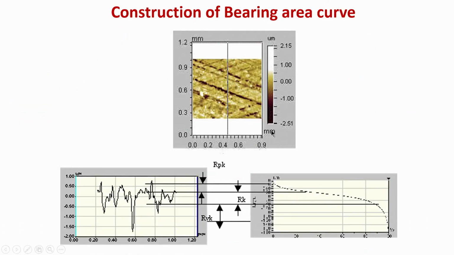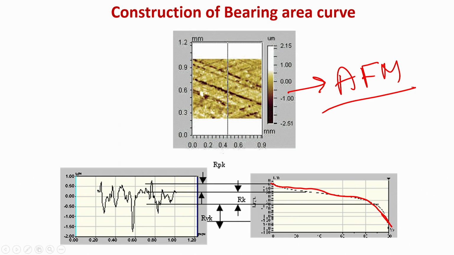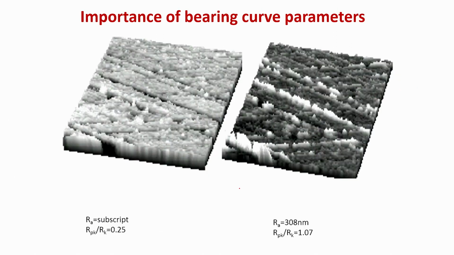This is the construction of the bearing area curve. You can get the 2D profile, and from the 2D profile you can get a bearing area curve. This is a typical AFM image. AFM stands for atomic force microscopy. That gives very high resolution, going to the micron scale and even lower surface roughness, and from there you can find the valley roughness, the peak roughness, and the mean roughness of the surface aspect ratio.